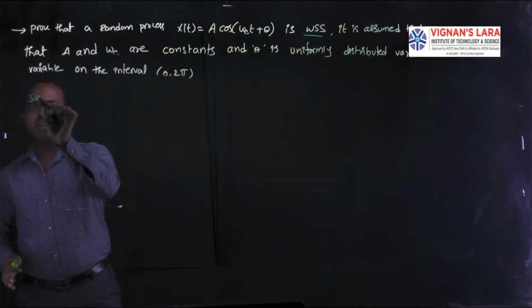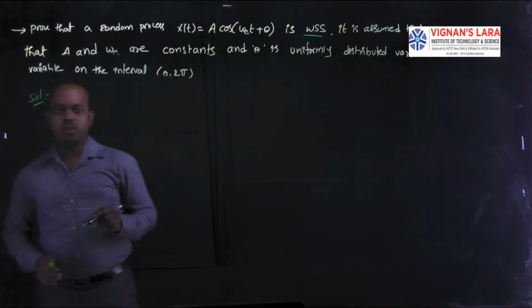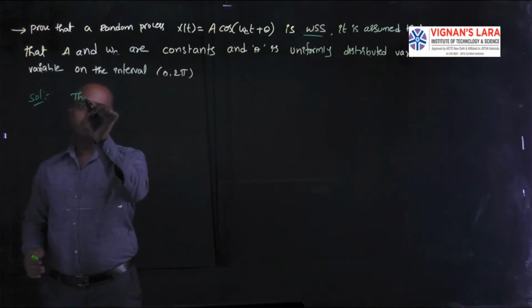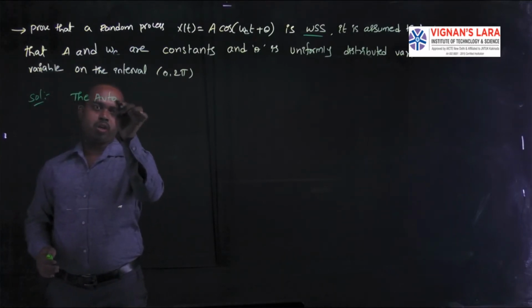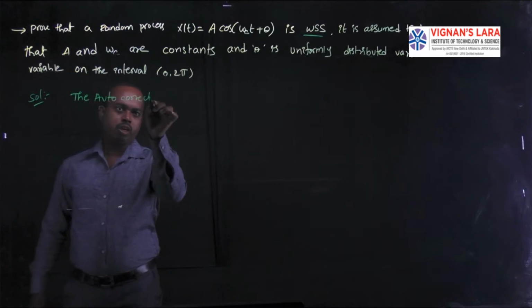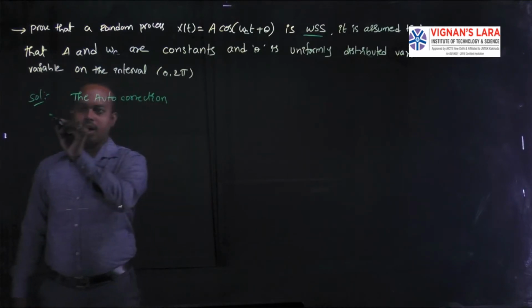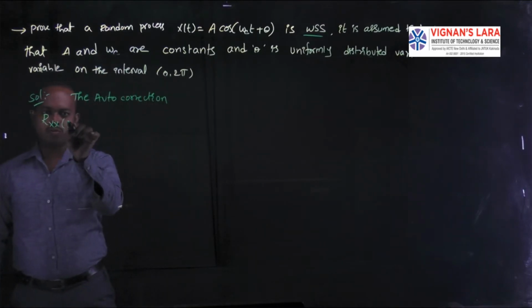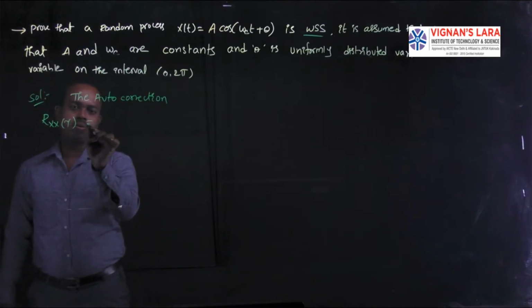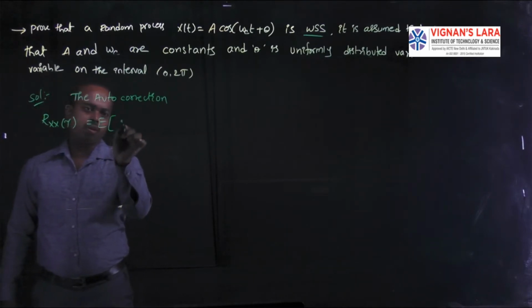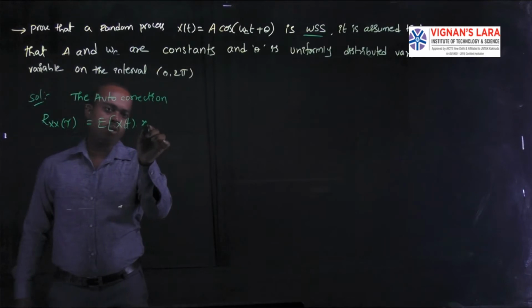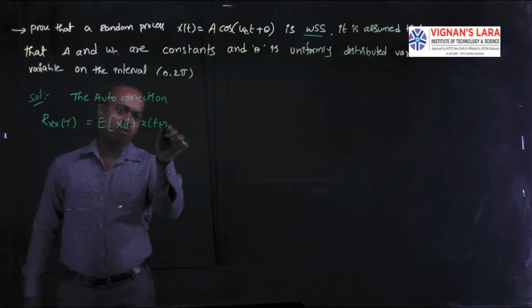Now we take the autocorrelation function, which we represent with RXX. RXX of tau is equal to the expectation of x of t into x of t plus tau.